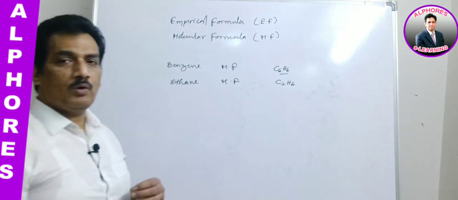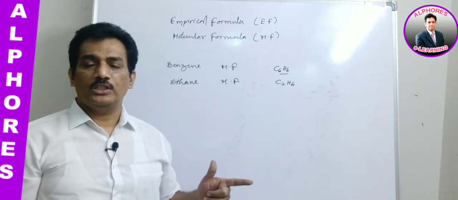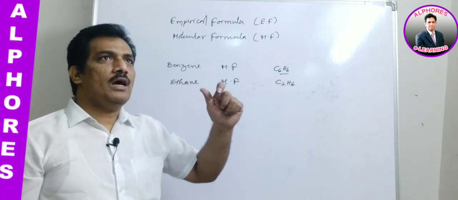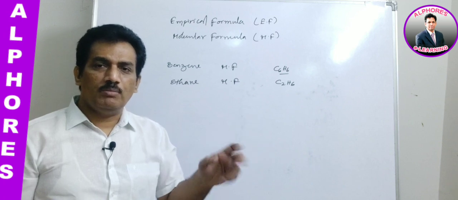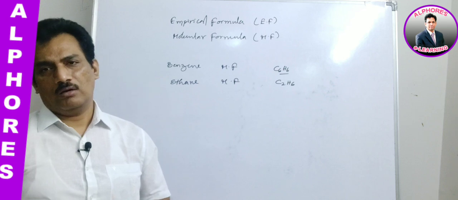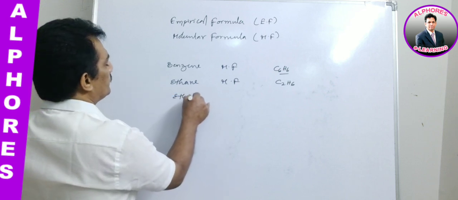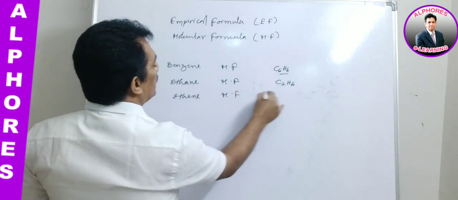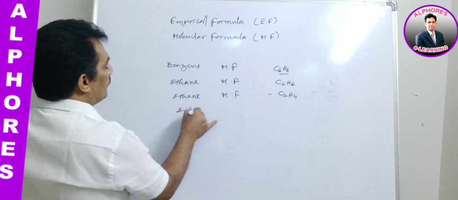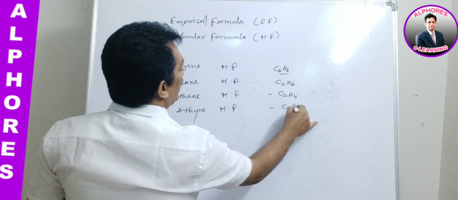That means if the compound has 2 carbon atoms and 6 hydrogen atoms, it is known as ethane. When we indicate the actual number of atoms of each element in the formula, it is known as the molecular formula. If it is ethene, the molecular formula is C2H4. If it is ethyne, the molecular formula is C2H2.